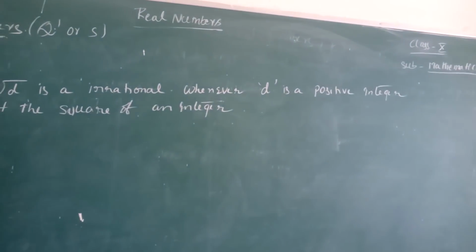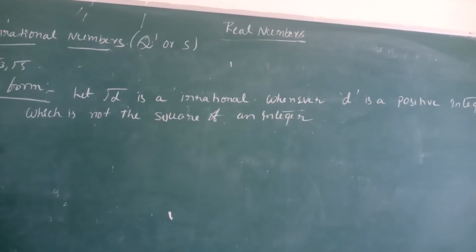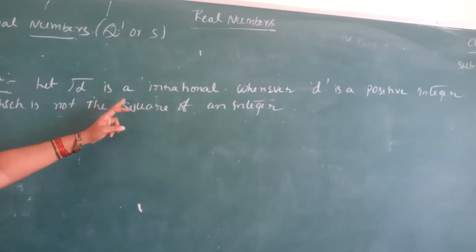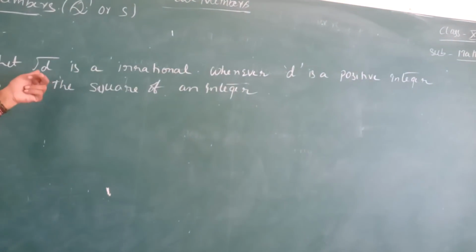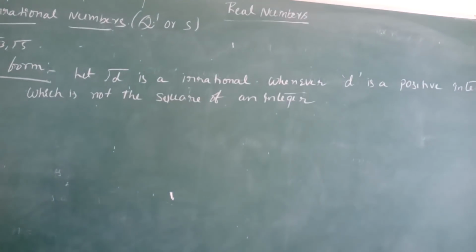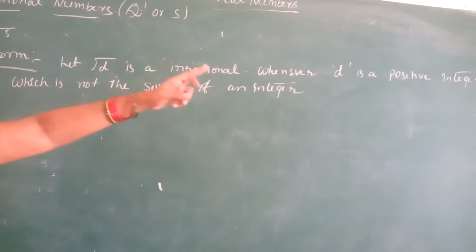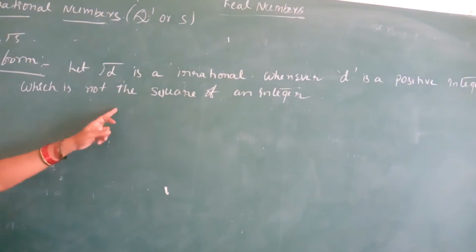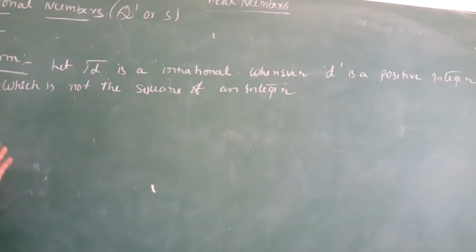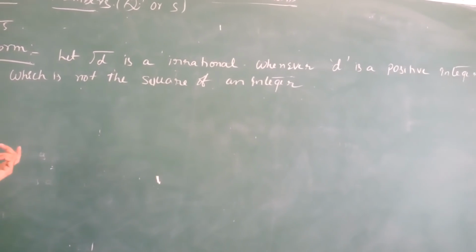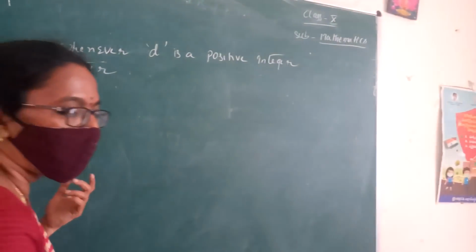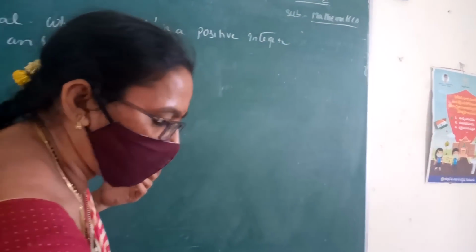See children, this is the general form of an irrational. Let root D be an irrational number. We take root D as an irrational number. Here D is a positive integer which is not the square of an integer. This is the general form of an irrational number. Now we see the proof.